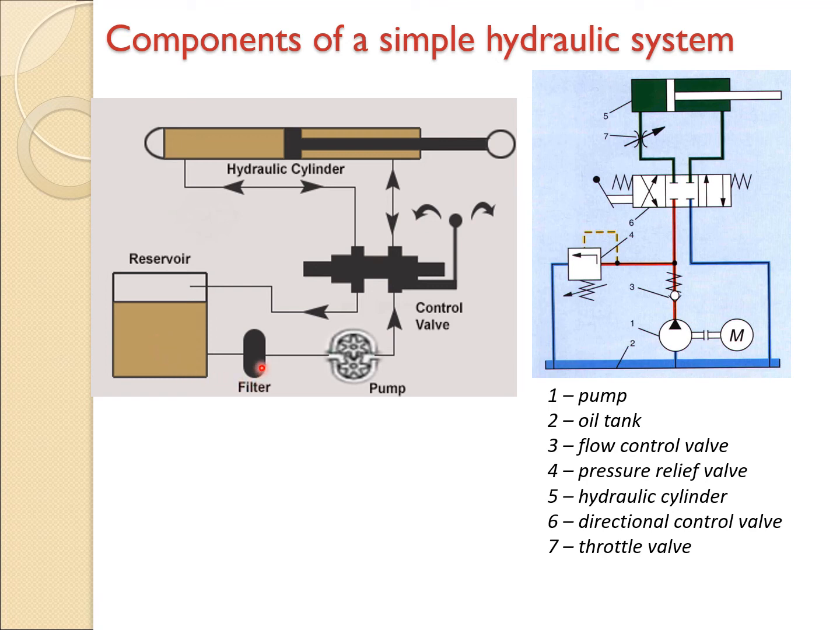So oil will be taken from the reservoir, it will be filtered, then its pressure will be increased in the pump, then it will be directed to the control valve. This is the direction control valve, which is going to provide the direction to the fluid. So it is directing the fluid inside the cylinder. This is a hydraulic cylinder, which is of double acting type. It is having two ports. This is one port and this is second port.